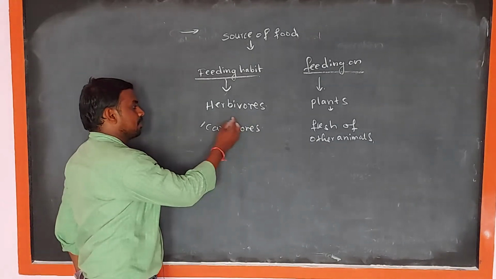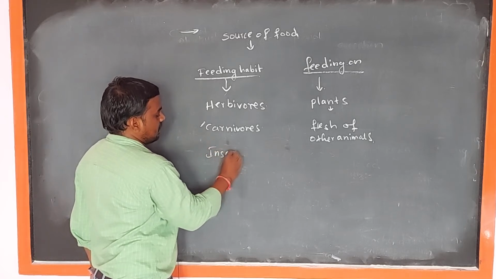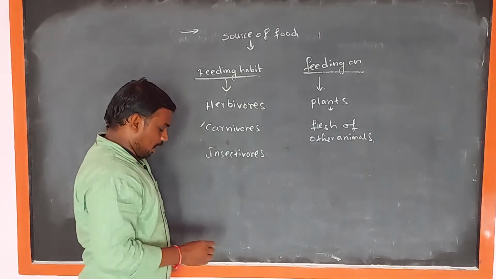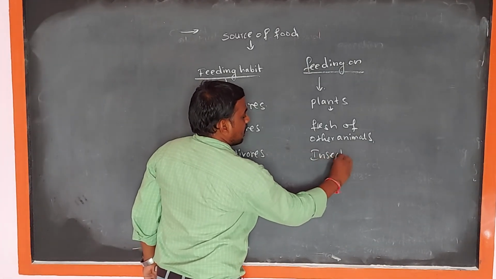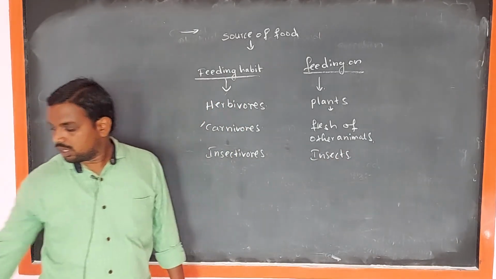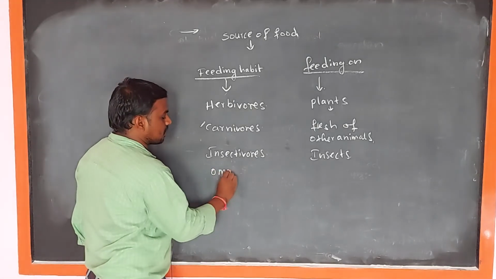Then insectivores. The animals which feed on insects are known as insectivores. Next one, omnivorous.